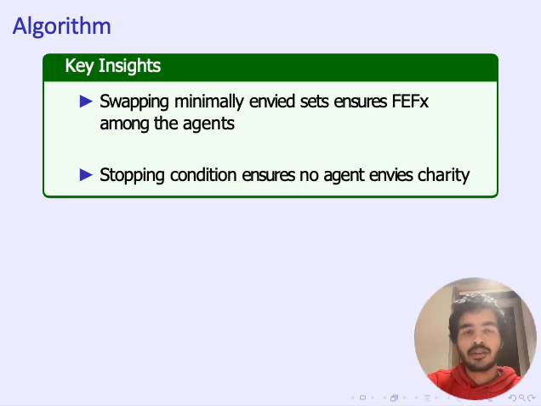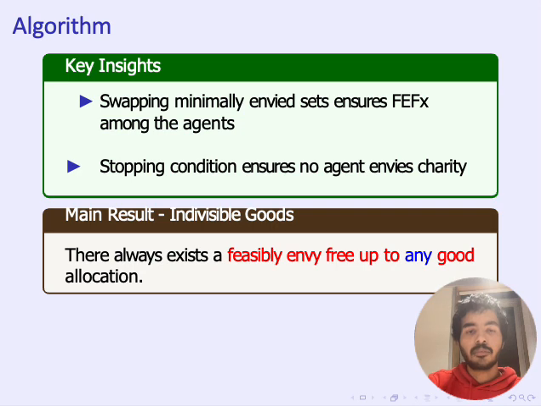And the proof that the whole thing converges relies on the fact that the value of exactly one agent increases strictly in each step, and the number of times this can happen is bounded. This gives us the main result in the indivisible goods case. That is, there always exists a feasibly envy-free up to any good allocation.